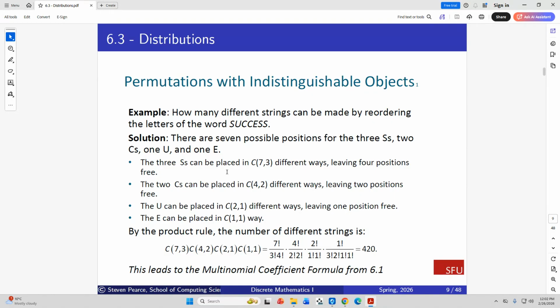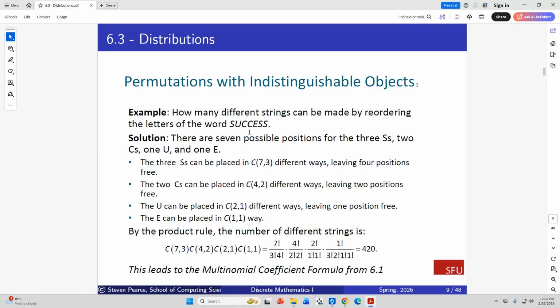So the 3 S's can be placed in 7 choose 3 ways. 1, 2, 3, 4, 5, 6, 7. There's 7 of these, and there are three of these objects. So we've got 7 things. That's N, and R is 3. It's 7 choose 3.